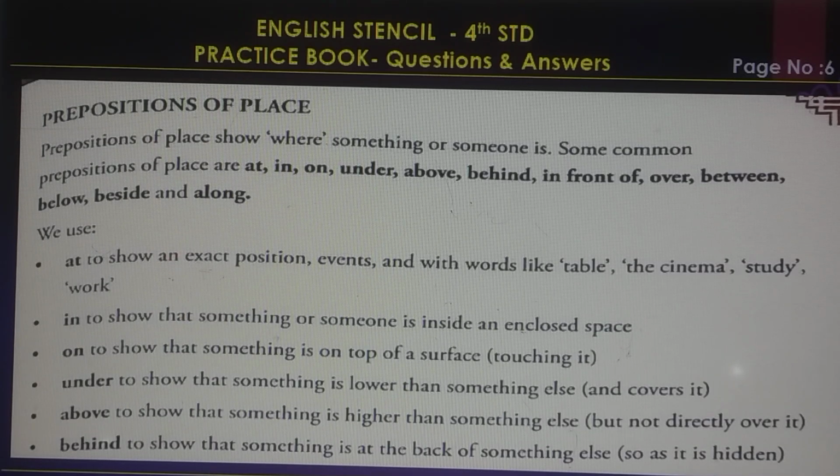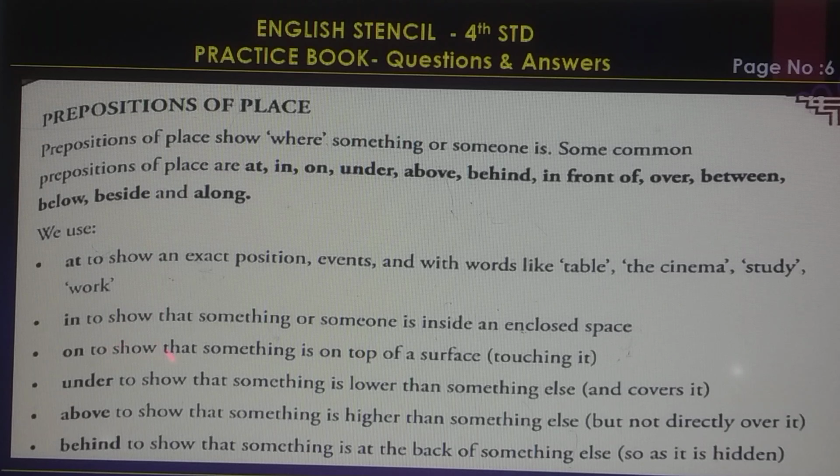Prepositions of place. Prepositions of place show where something or someone is. Some common prepositions of place are at, in, on, under, above, behind, in front of, over, between, below, beside and along. We use at to show an exact position, events and with words like table, the cinema, study, work.